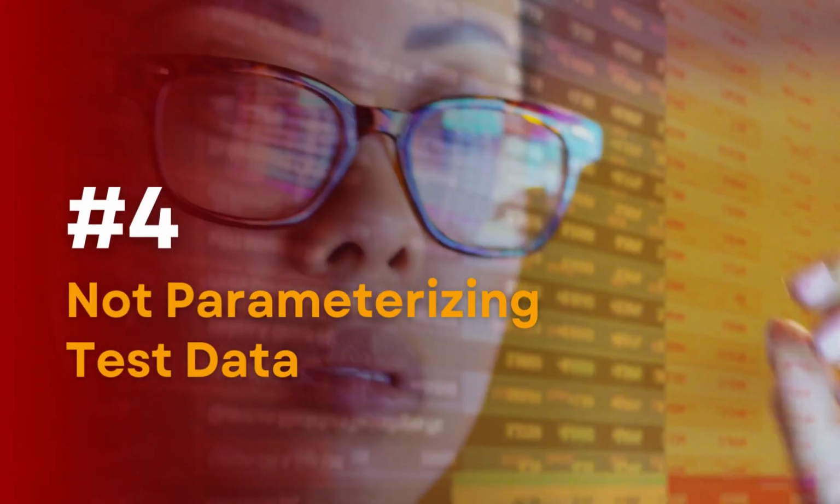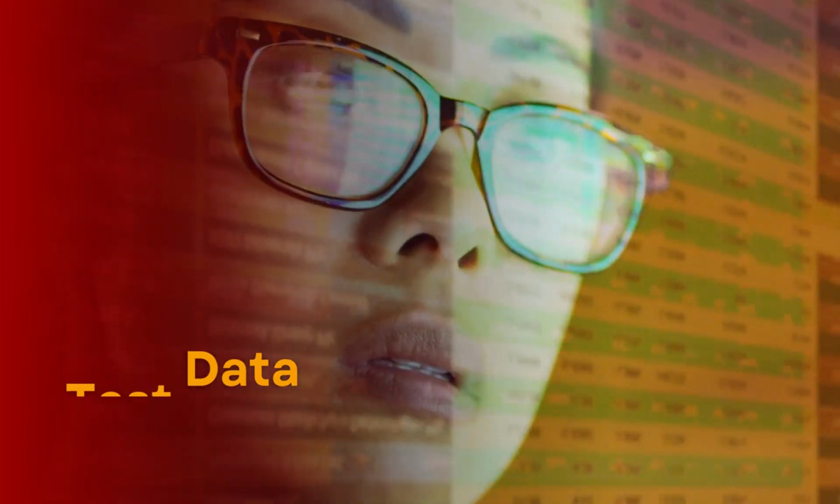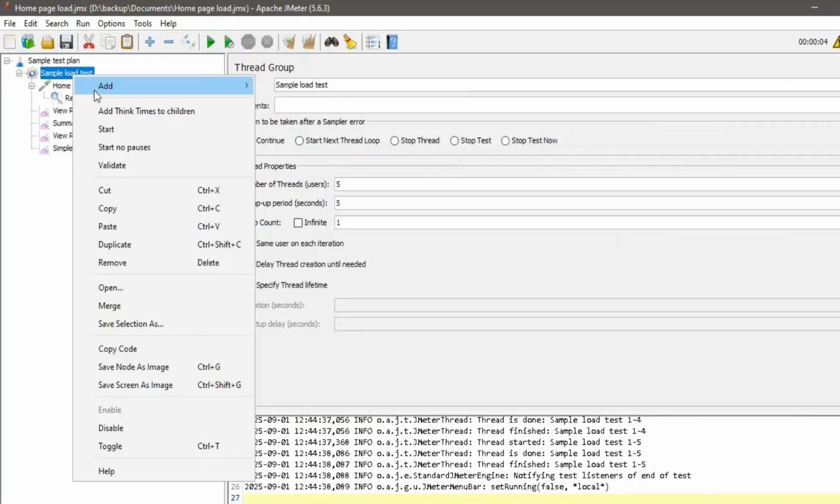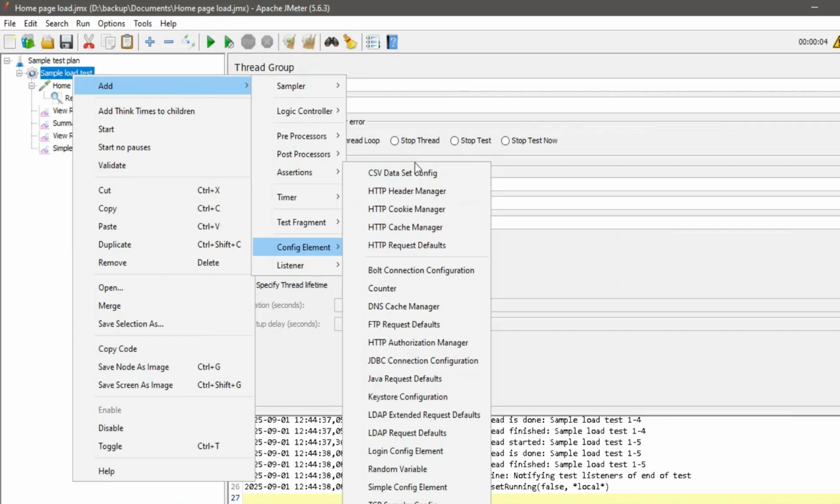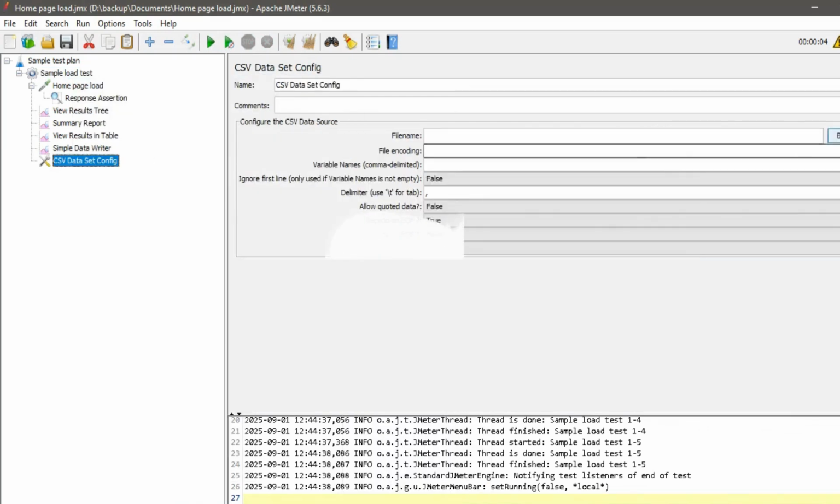4. Not parameterizing test data. Simulating 1000 users with identical login credentials is unrealistic and invalidates the test.